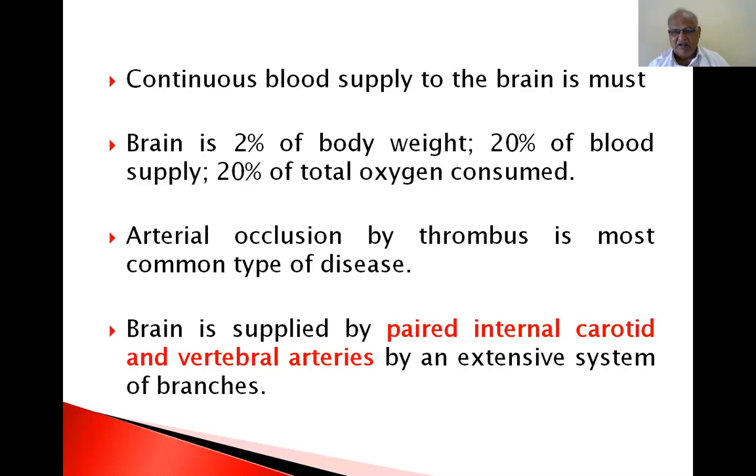These three are grouped as a single term, cerebrovascular accident. It covers thrombus formation, embolus formation, and hemorrhage, rupture of a blood vessel, and blood entering as intracerebral hemorrhage. So cerebrovascular accident is the third most common cause of death. That is your clinical significance.